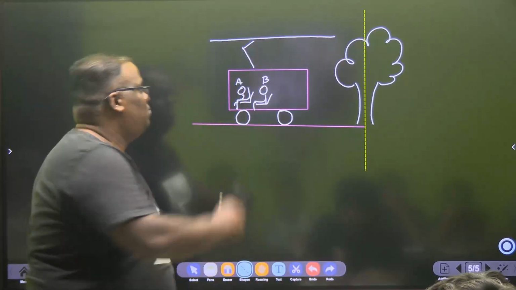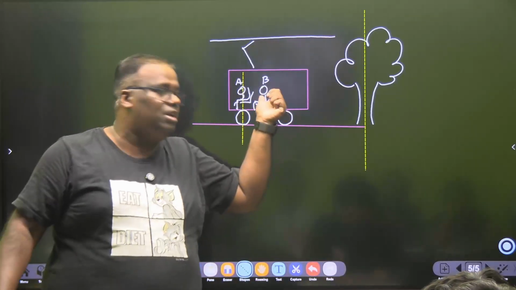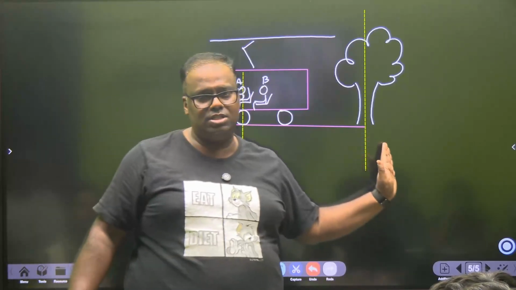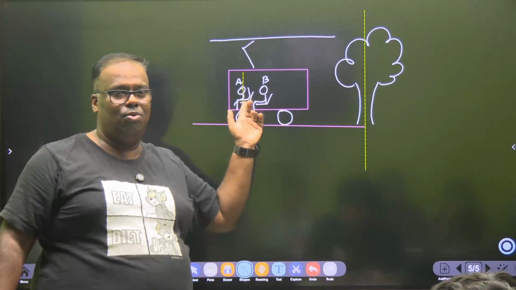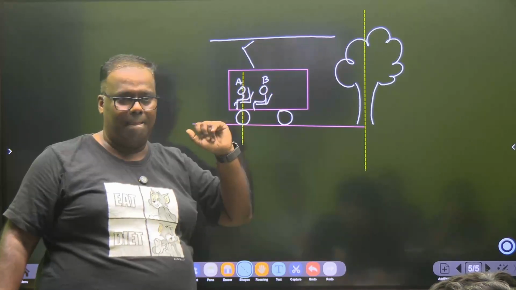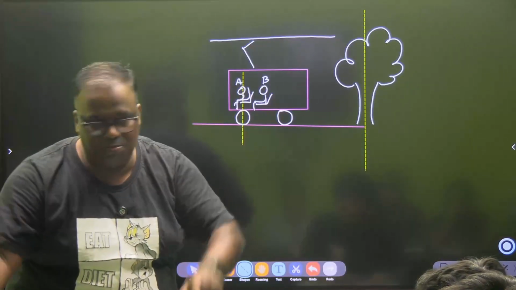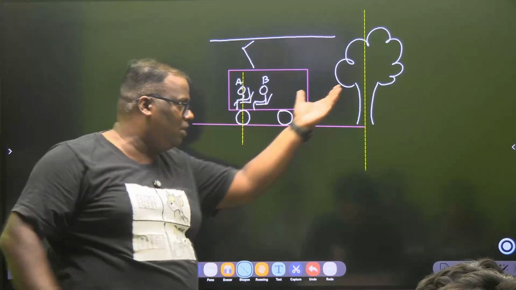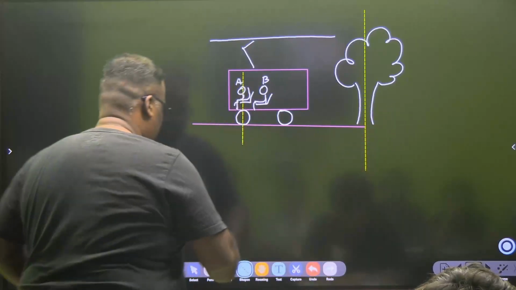As children, this is where the debate starts. Whenever I ask you, is B in motion, you should first ask me, what is the frame of reference, sir? If the frame of reference is the tree, yes, B is in motion. If the frame of reference is A, no. If the frame of reference is the handrail hanging out here, no, it's not in motion. Are you getting the beauty? Two objects may be at rest when you make each other the frame of reference, but overall they might be in motion also. But if you take A and B together and compare with the tree, are they in motion? Yes. Right? Very good.